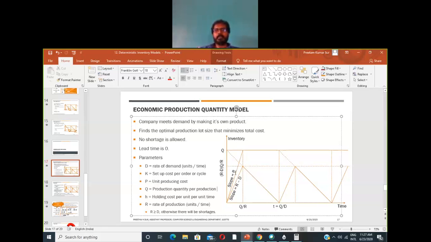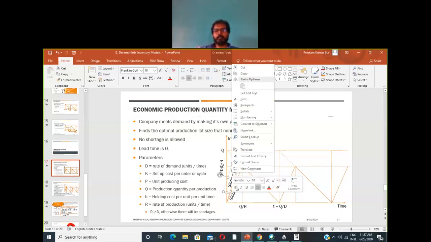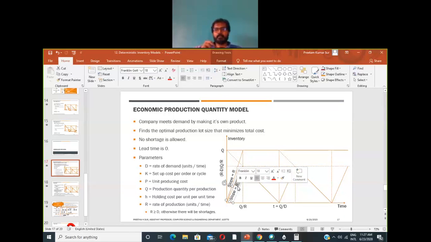Suppose in a time unit it has produced R items, and the demand for that time unit is D units, so the remaining R minus D items will be left in the inventory. So per unit time you will have R minus D items left in the inventory, which is the rate at which the inventory is getting filled up.